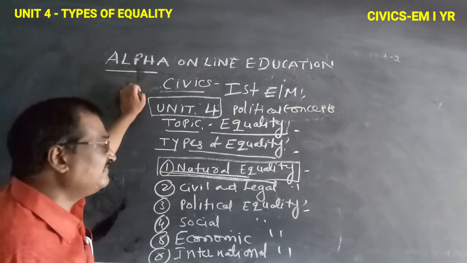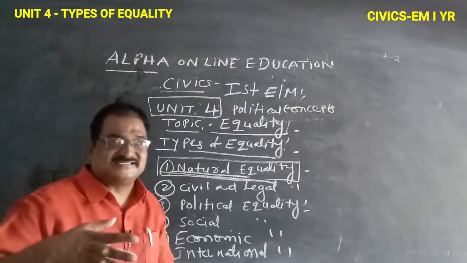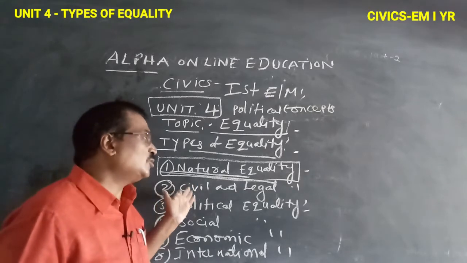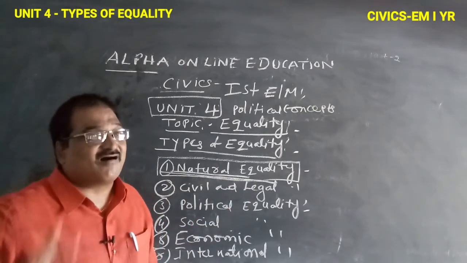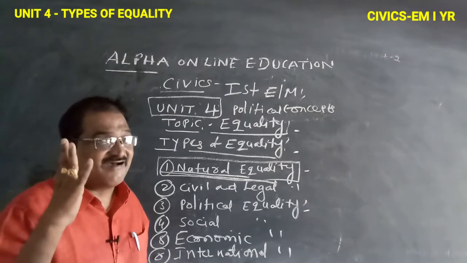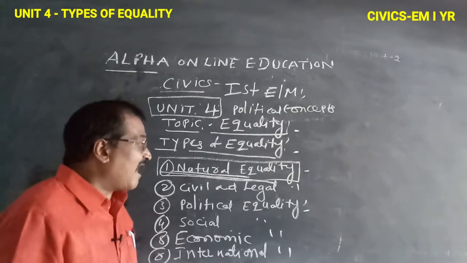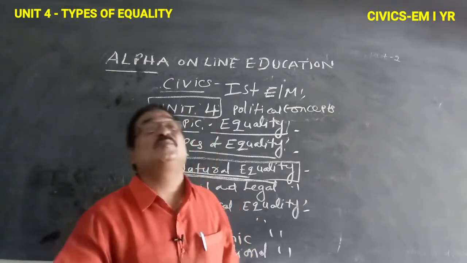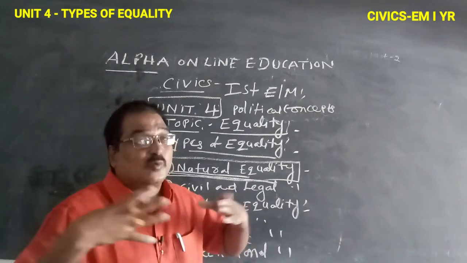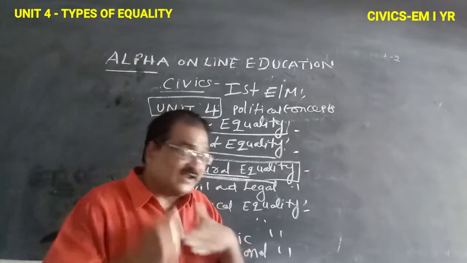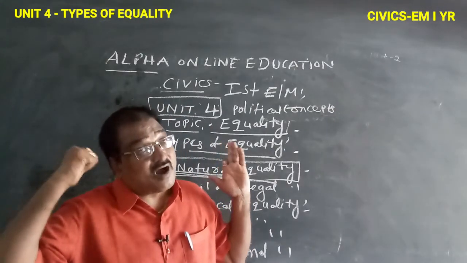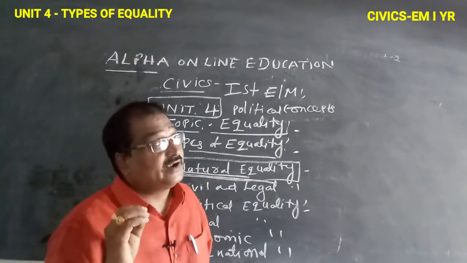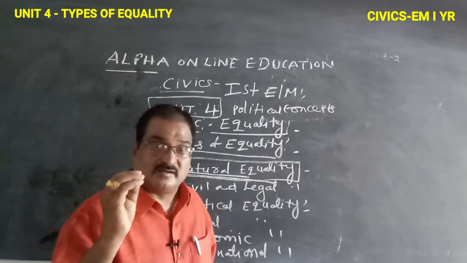Here is the civil and legal equality. Civil means citizens and legal means law, so citizens are all equal before the law. All persons of the state are equal according to law. The department of judiciary gives priority to all. It does not give more priority to some persons and some organizations, or to any particular persons.